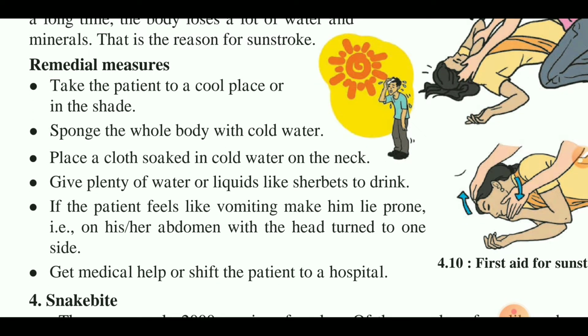Now, the remedy for sunstroke. Take the patient to a cool place or in the shade, like a tree shade and cool place. Sponge the whole body with cold water and give him cold water to drink. Place a cloth soaked in cold water on his neck. Give plenty of water or liquid like sherbet to drink, like lemon juice.